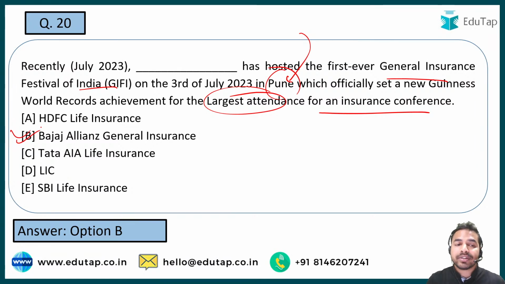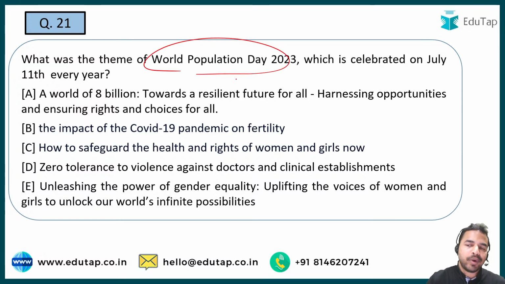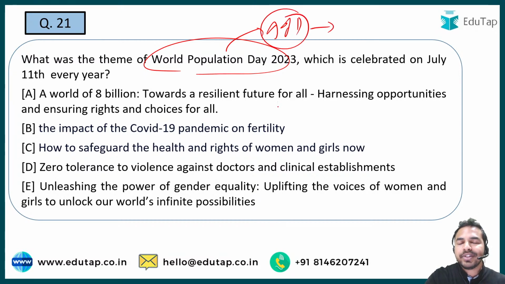Once again this was there in the news, and that's what you have to cover from this particular question. So guys, I hope that this is clear to all of you. Absolutely right, it is the right answer. So let's move on to the next question. So अगला question है on the World Population Day 2023. So World Population Day 2023 की थीम आपको बतानी है यहाँ पर when I talk about these important international days. What is being asked in the exam?